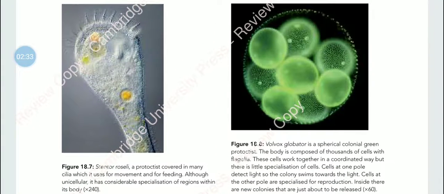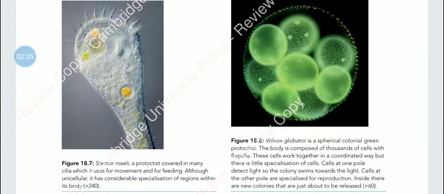So here, Stentor roeselii, this is a protoctist covered with a lot of cilia, which allow them to locomote and also to feed. They are unicellular, but there are specialized regions within the body. That is something that you must understand.